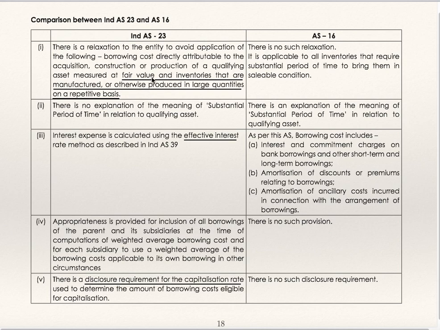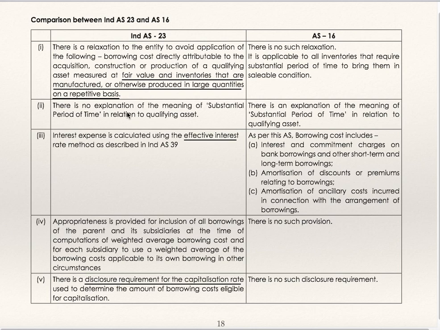That means Ind AS 23 is not applicable on a qualifying asset which is measured at fair value, for example biological asset, and Ind AS 23 is also not applicable for inventories that are manufactured or produced in large quantities on a repetitive basis. But in case of AS 16, there is no such relaxation. It is applicable to all inventories that require substantial period of time to bring them in saleable condition.